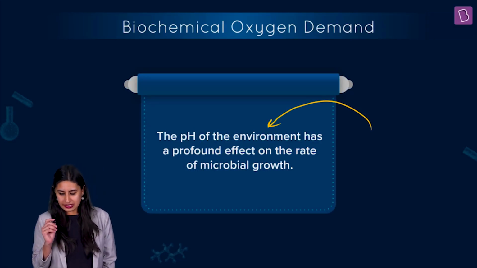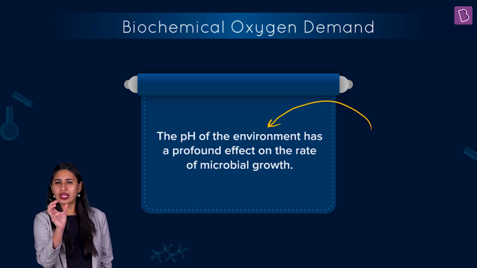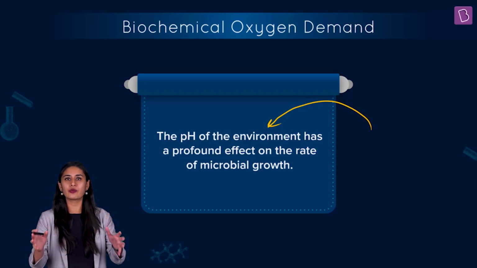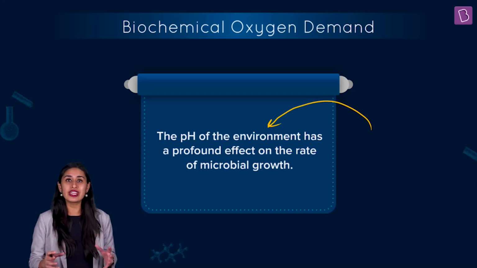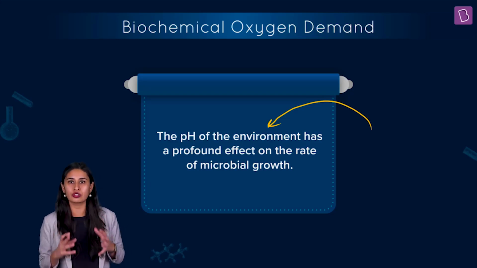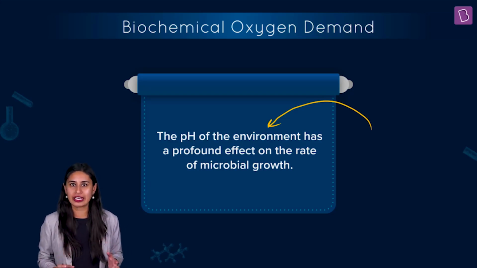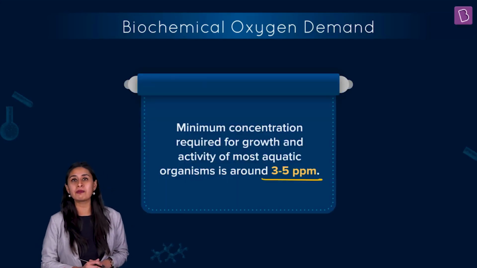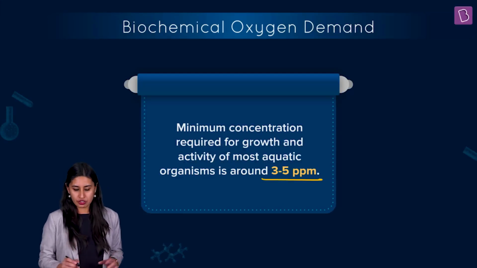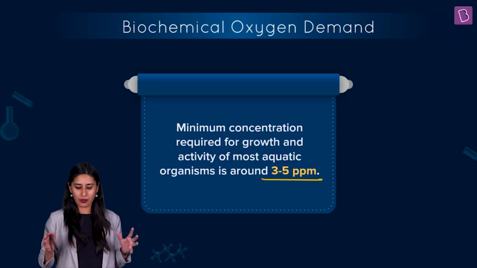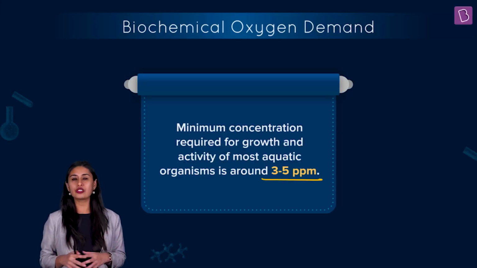Okay, so let's understand the minimum range and the maximum range, which is the desirable limit in which aquatic life needs the dissolved oxygen. You know that aquatic life needs oxygen for thriving, for surviving. And the range that is required is, look at this, 3 to 5 ppm, parts per million. So the minimum concentration of oxygen required for the growth and activity of most aquatic organisms is around 3 to 5 parts per million.